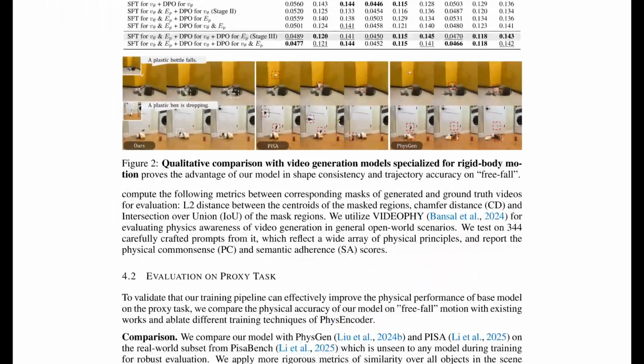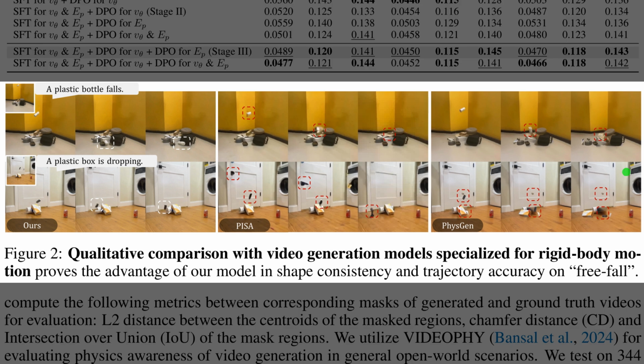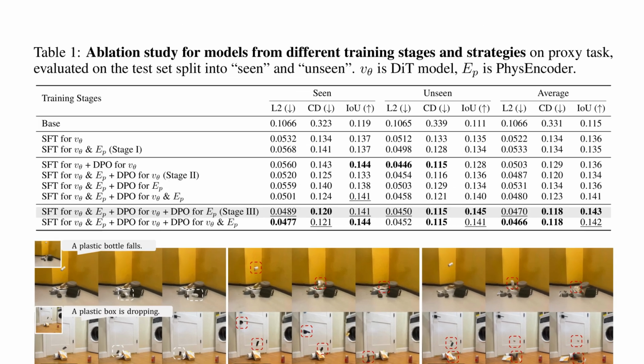Well, Figure 2 compares generated freefall videos across methods and shows that the proposed approach preserves object shape and follows realistic paths. A proxy task means a simplified setup that stands in for a broader goal, so success here signals better physical reasoning. The left block keeps shapes crisp and landings consistent. The middle block from PySA drifts in shape. The right block from PhysGen often misplaces objects during motion. So, Figure 2 showed visual wins.